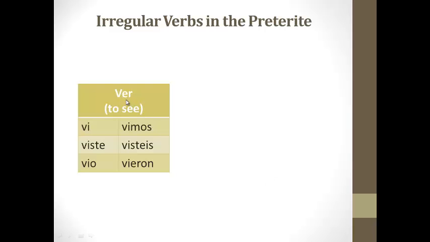Okay, our next irregular verb is ver. Ver is an ER verb, and you'll notice that ver has ER-IR endings: i, iste, io, imos, ieron. So what makes it irregular? Well, there are no accents. No accent in the yo, no accent in the he, she.